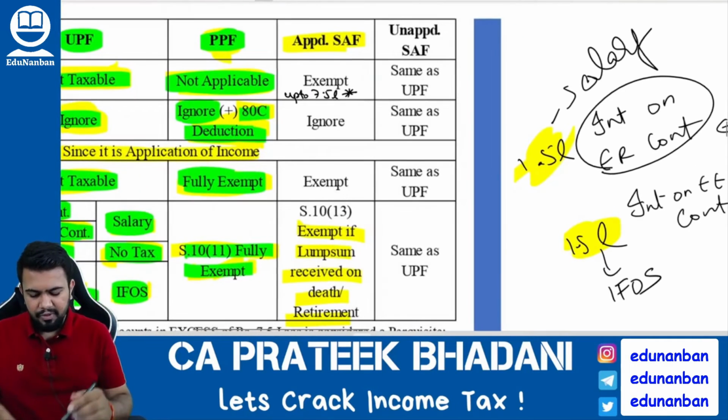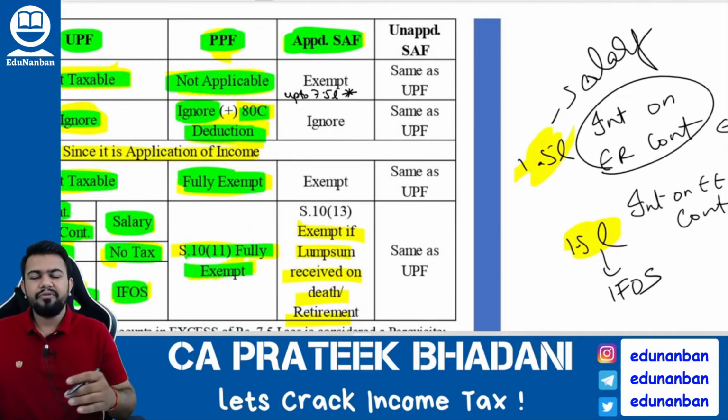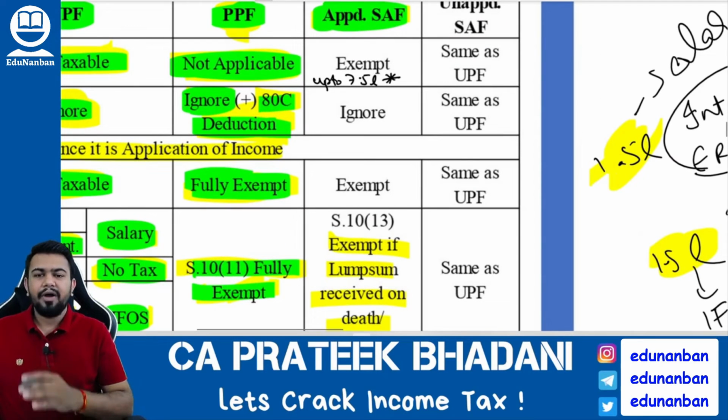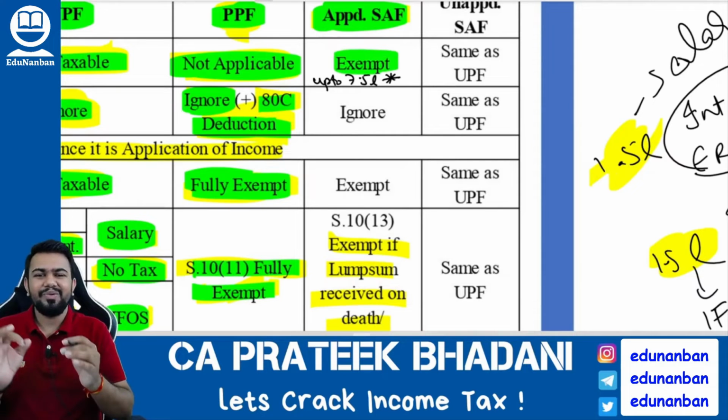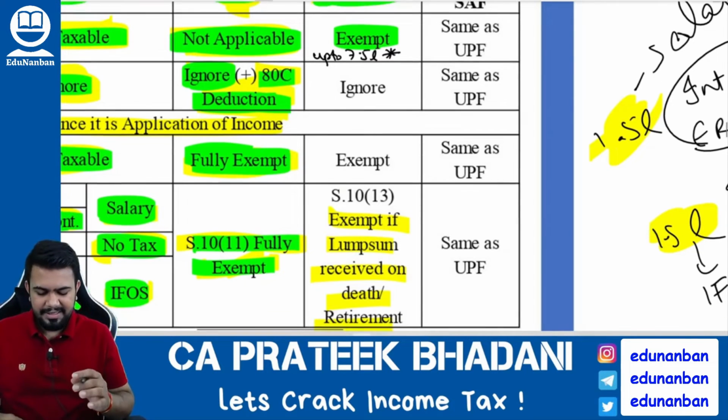Now let us talk about approved superannuation fund. In approved superannuation fund also, the employer contribution is fully exempt subject to section 17(2)(vii), which we are going to learn in some time.